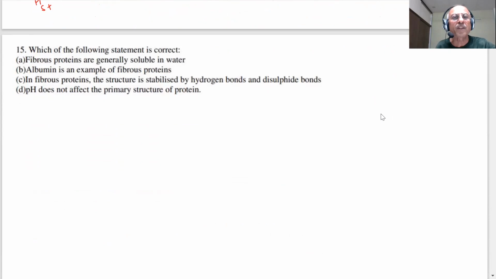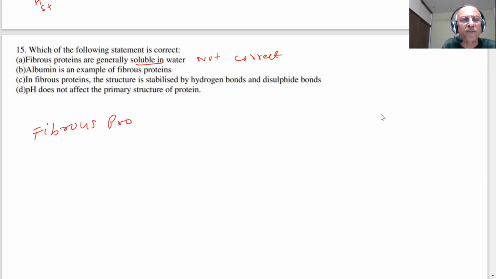Next question. Which of the following statement is correct? Fibrous proteins are generally soluble in water. Is that true? That is not correct. You know what are fibrous proteins, student? In the chapter of proteins you have studied what are fibrous proteins. They are like fibers in which polypeptide chains run parallel, held by hydrogen and disulfide bonds.